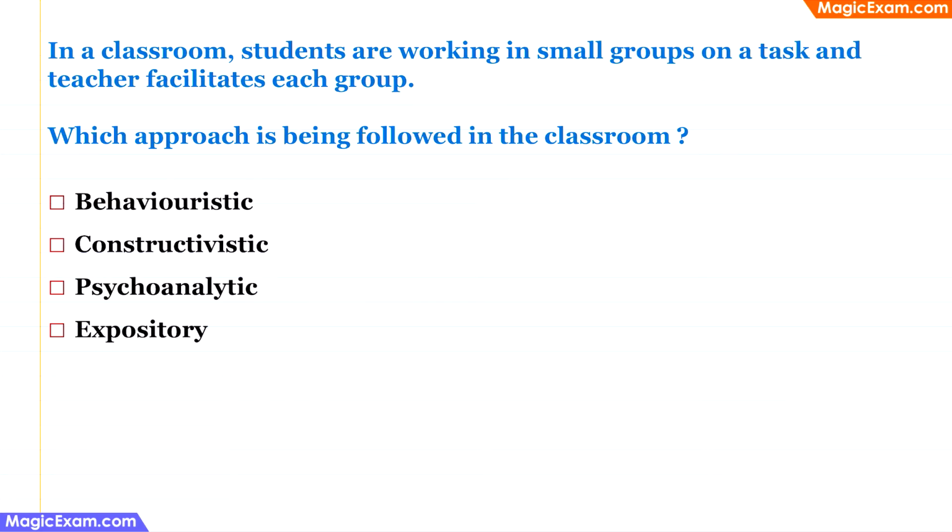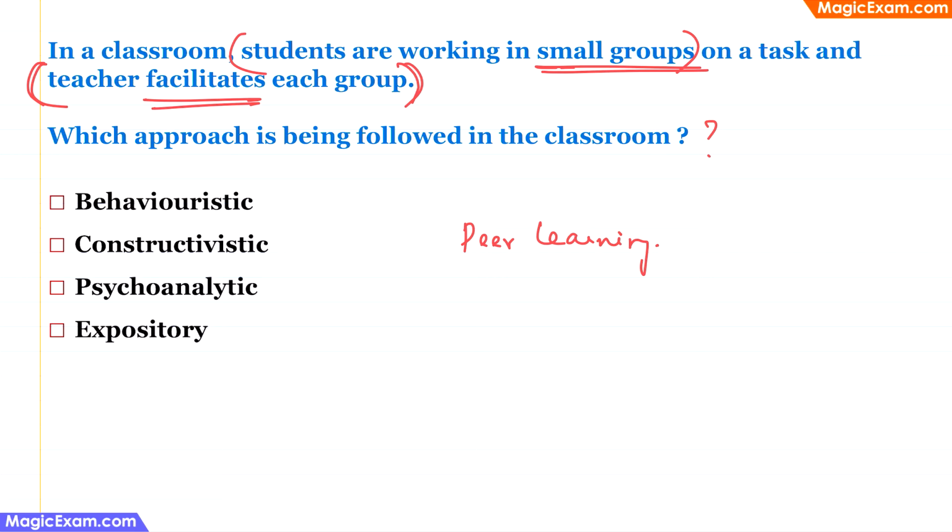In a classroom, students are working in small groups on a task, and the teacher is facilitating each group. Which approach is being followed in this classroom? So, if you look at the question, there are two factors that you need to notice. The first thing is that students are working in small groups. So this is nothing but peer learning, and the teacher is facilitating each group. That is, she is forming the groups and she is helping the groups conduct the activities. She is giving them clues or she is giving them some support. So this teacher facilitating each group is nothing but an example of scaffolding.